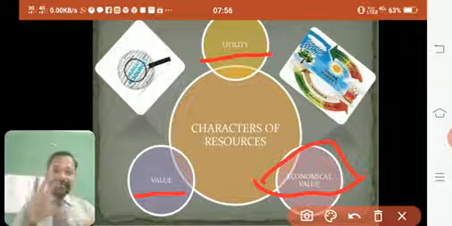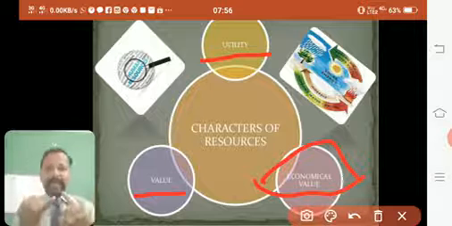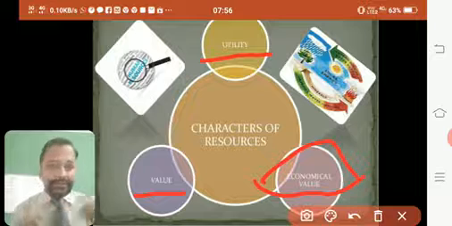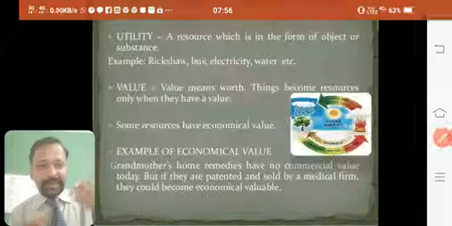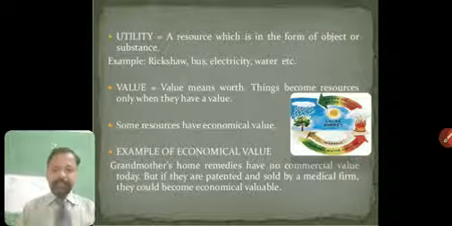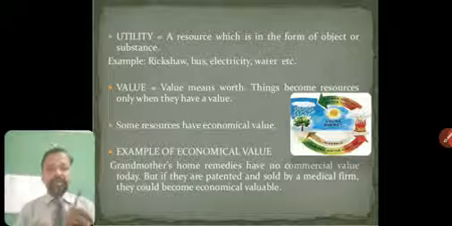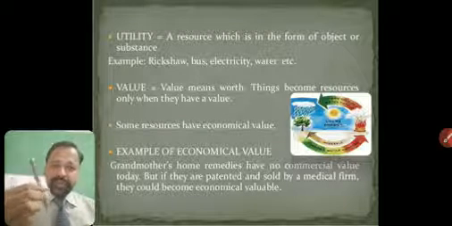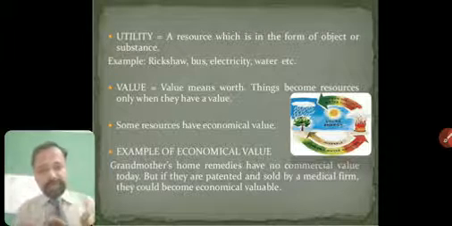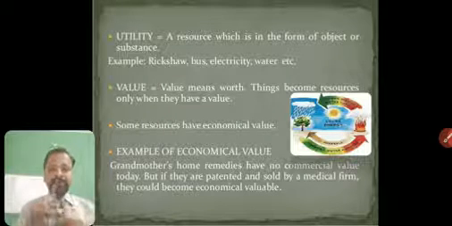Fine. So these three things are there. First we have seen the definition of resource. Now we have seen the characteristics. It should have certain utility, it should have certain value, and it should have certain economical value. Now we'll see this in further detail. Utility: a resource which is in the form of object or substance, so it is used by us. Value: value means worth. Things become resources only when they have a value. That is, if I don't need this, it will not have any value for me. So a resource should have value.